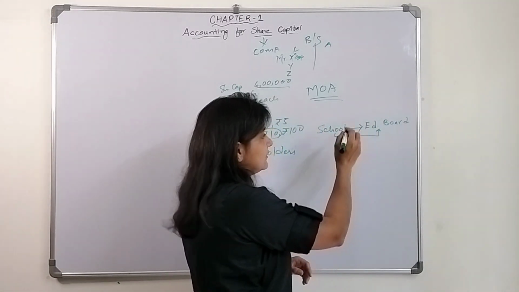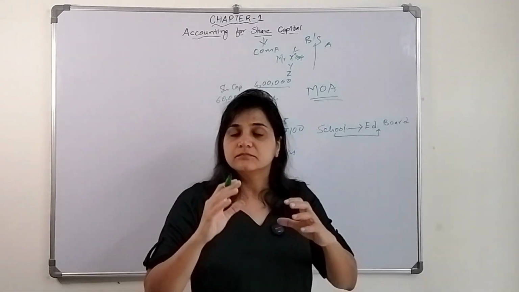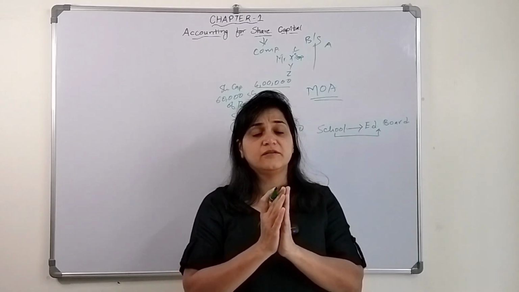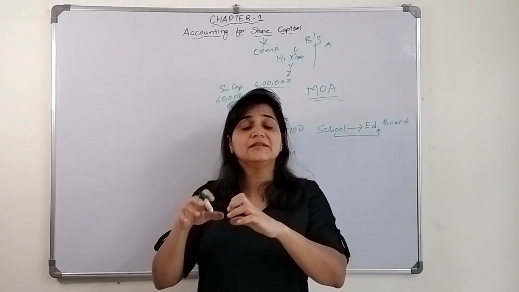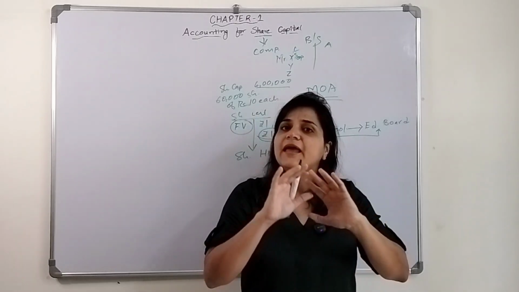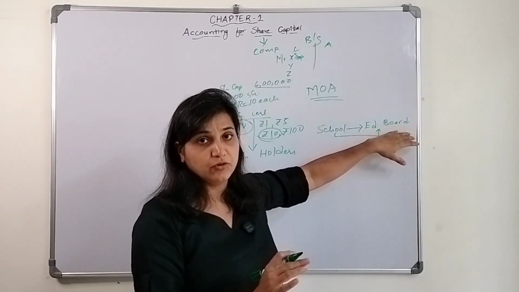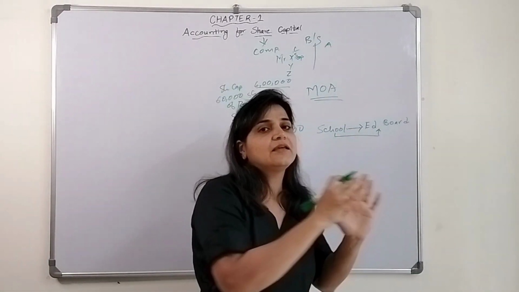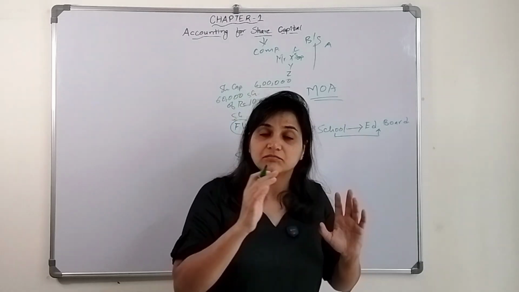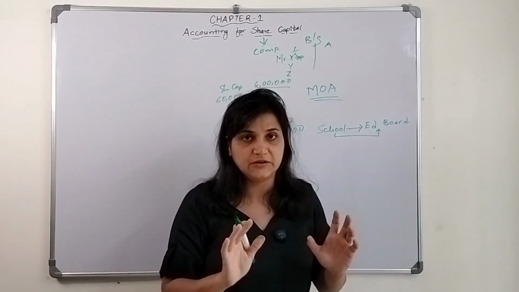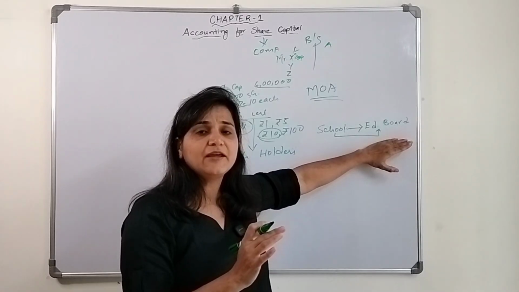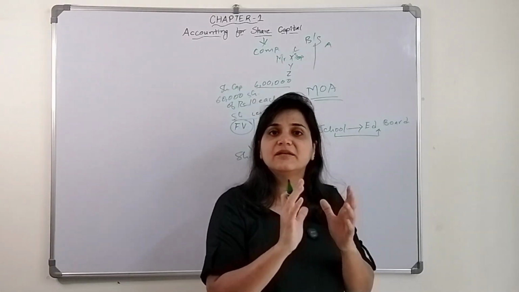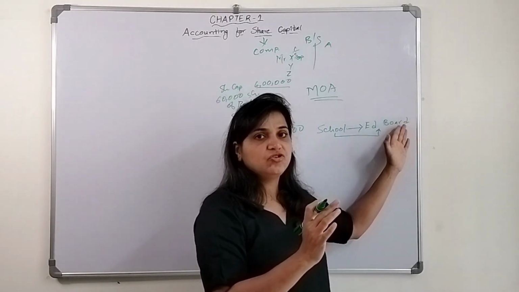The education board will decide what will be the syllabus, what will be the name of a particular subject, what topics will be covered in it, and how much. Everything is decided by the education board, and there are certain rules the school has to follow. Like, a school can give only a school certificate to the kids, not a university certificate. So all these agreements are made between the school and the education board.